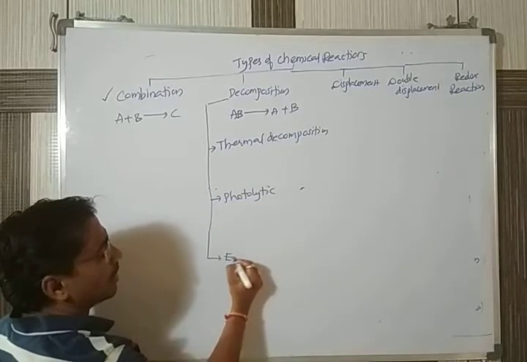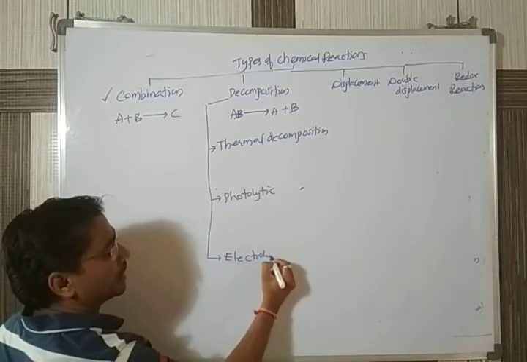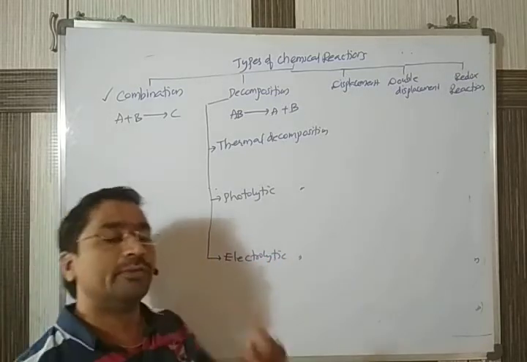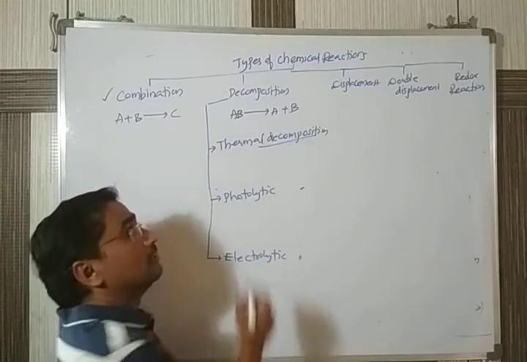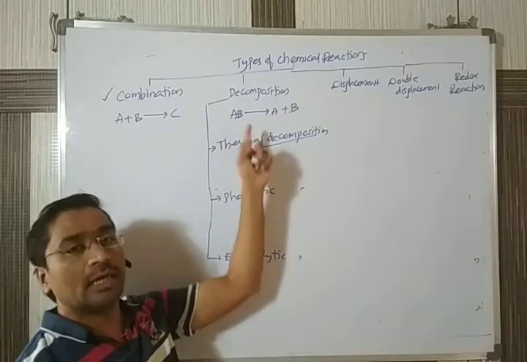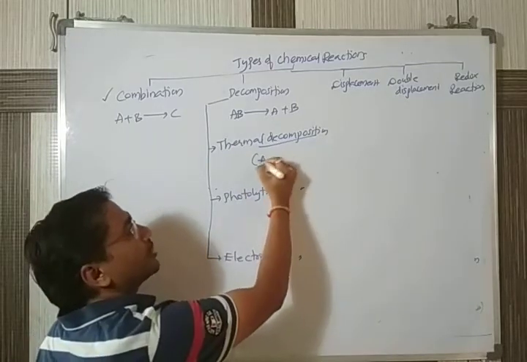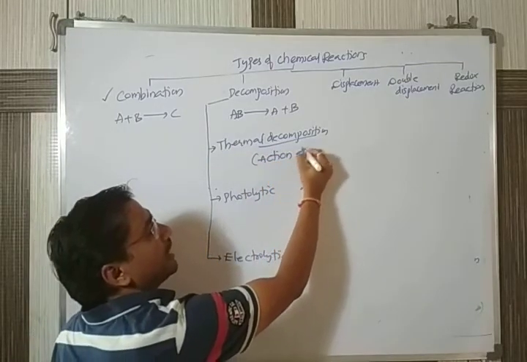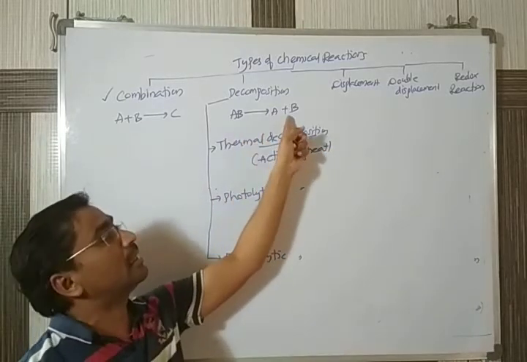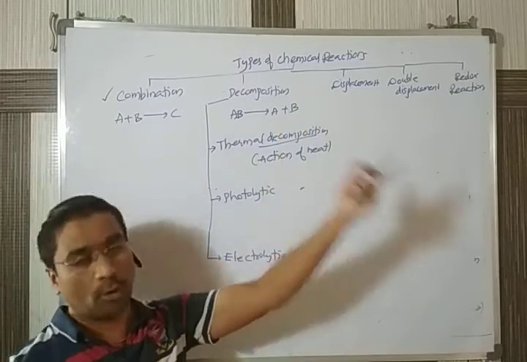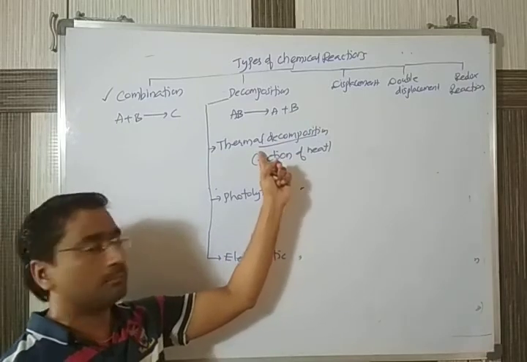The third one is electrolytic decomposition. In the last session we discussed thermal decomposition, where the breaking of a compound occurs due to the action of heat, by heating a substance, one compound divides and gives rise to two or more products.